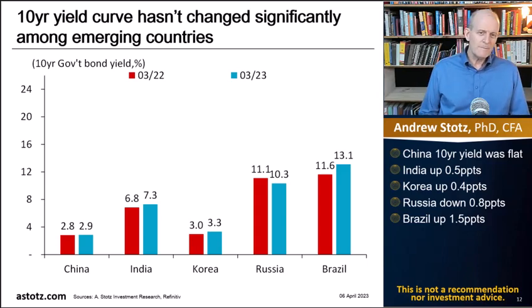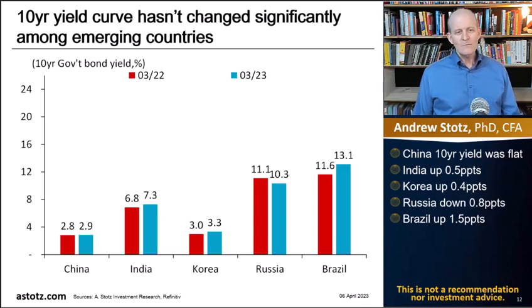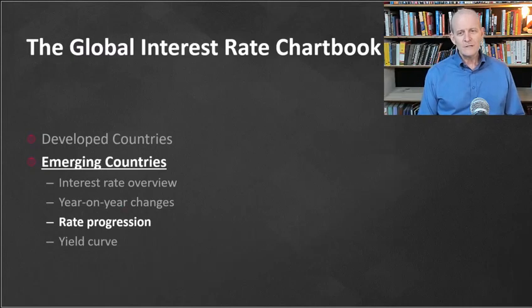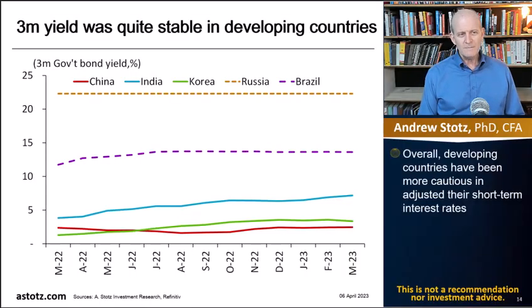Now, it's important to remember that many countries in Asia and in emerging markets around the world never had the luxury of keeping interest rates super, super low. And that's the reason why we don't see a huge move in 10-year rates now, because they were already higher than, let's say, U.S. rates going into it. Let's look at the rate progression over time. Like I said, for the Russia number, I haven't been able to get an update, so I've kept the last one that I had, which is about the middle of this chart, and that's about 22%.